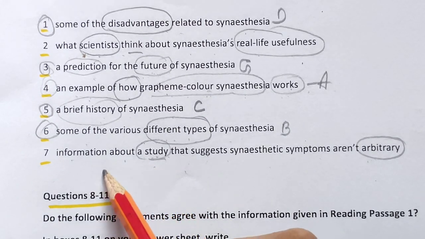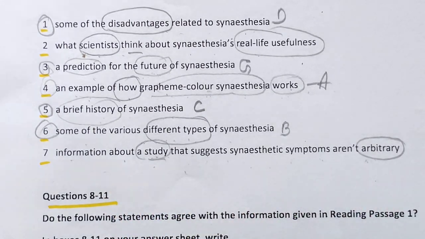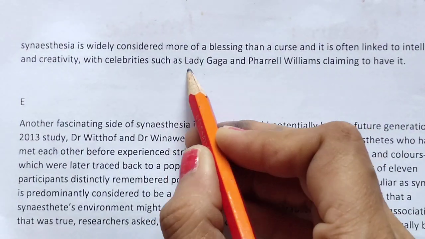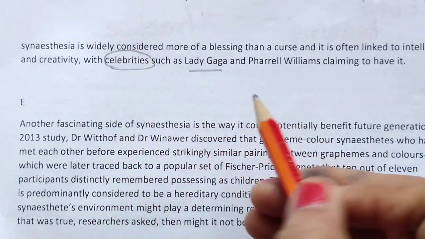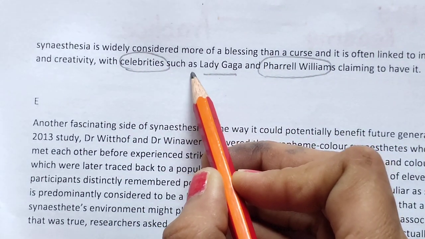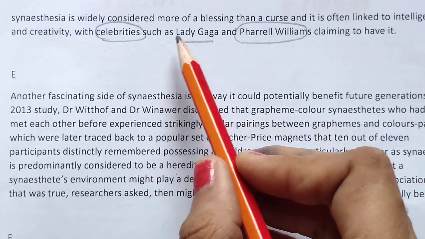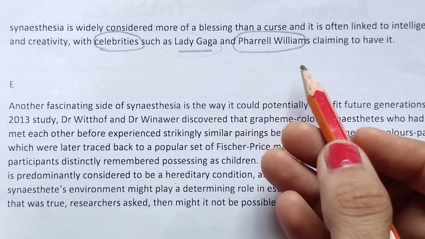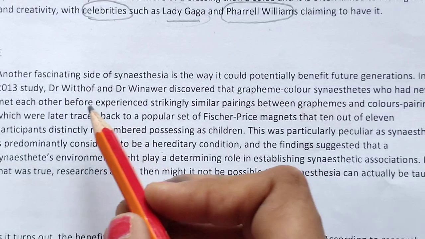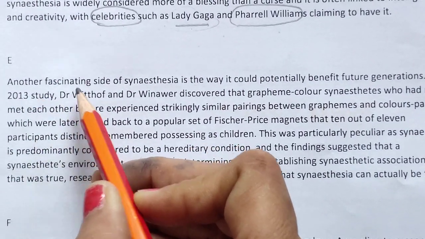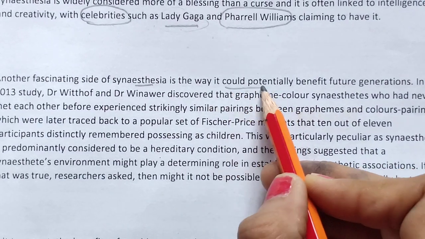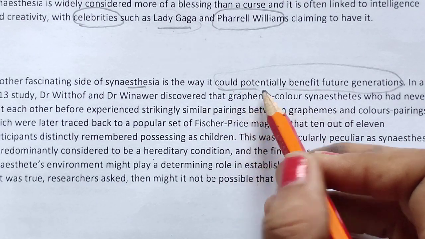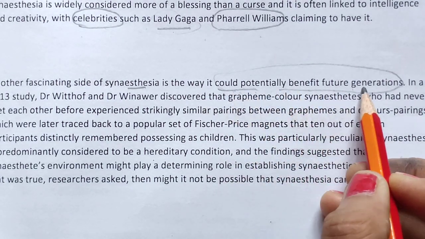Second study suggests synesthesia isn't arbitrary. Okay, now coming to E paragraph. So here also in D paragraph they have given some celebrities. Okay, these persons' names they have given. So that's why I am just circling it, because I think these names are also important. If you find something different, then you can underline and circle it. Another fascinating side of synesthesia is the way it could potentially benefit future generations. So with this line also some students may get distracted that they are talking about benefit to future generations.